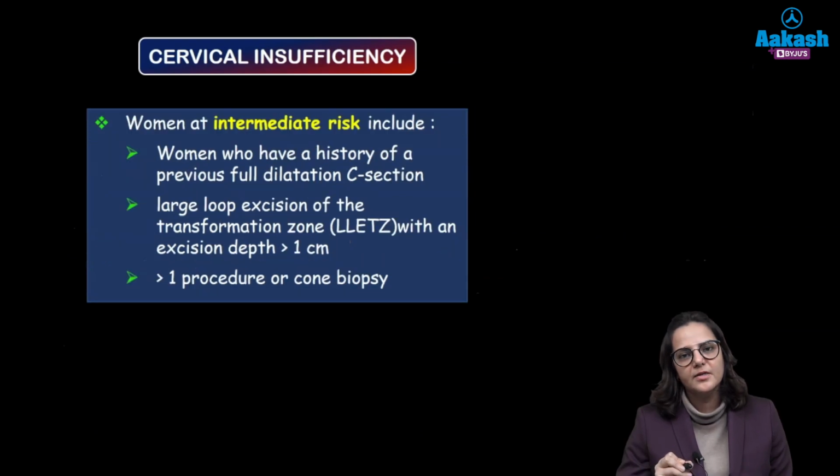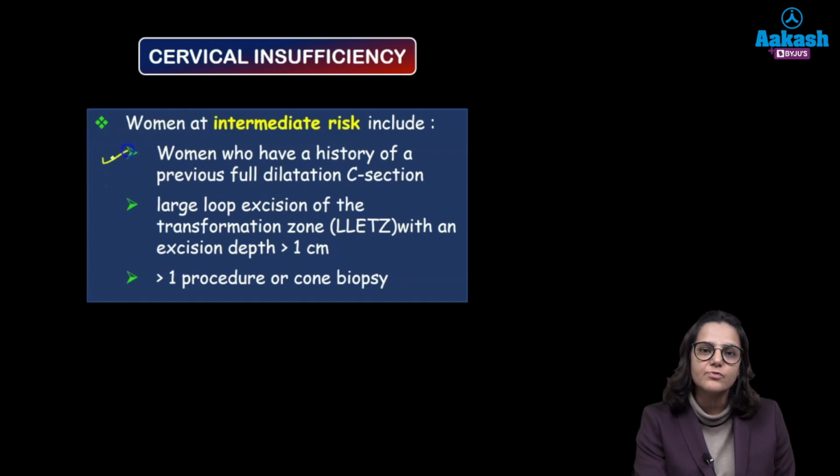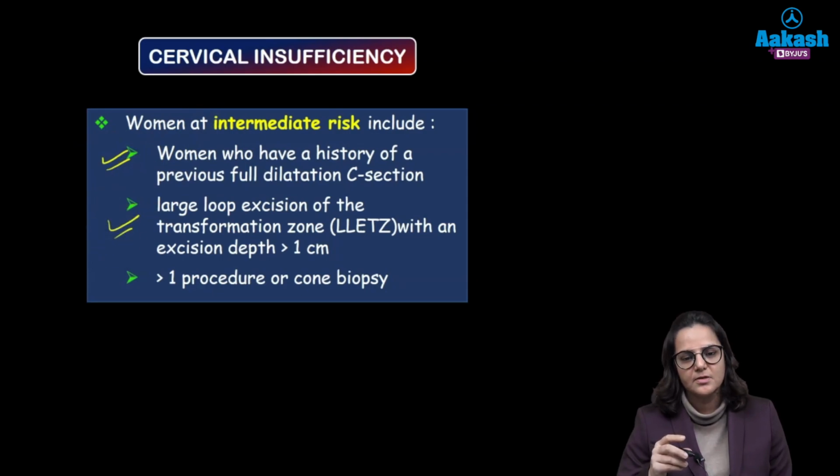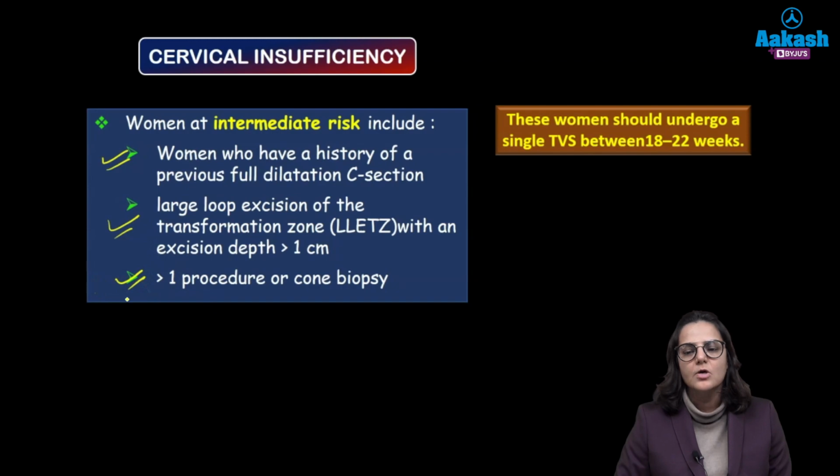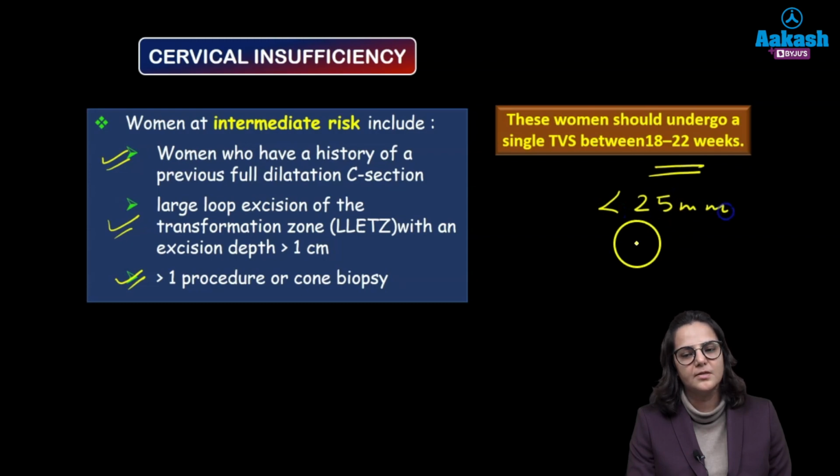Coming to the intermediate risk patients, these patients will give a history of previous full dilatation cesarean section. What do we mean by that? That they had taken a full trial of labor, but still did not deliver vaginally, and at full dilatation a cesarean section was done previously. Or a large loop excision was taken from the cervix, or she has had more than one cone biopsy. So what are we going to do in these women? We will do a single TVS between 18 to 22 weeks. If the cervical length comes out to be less than 25 millimeter, then we will go ahead with the cerclage.